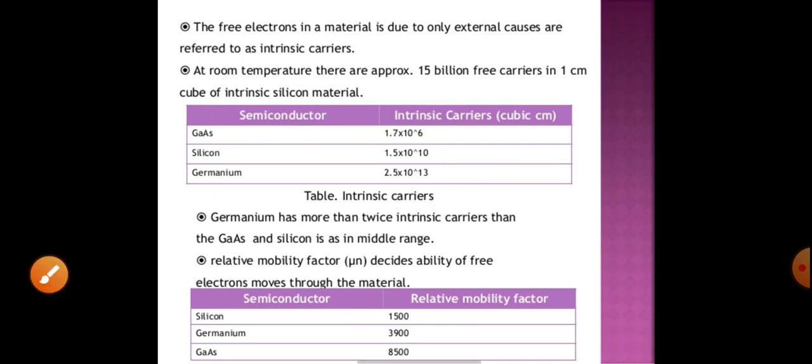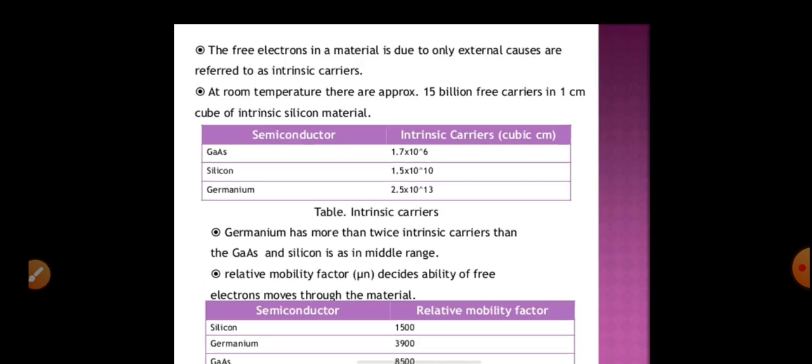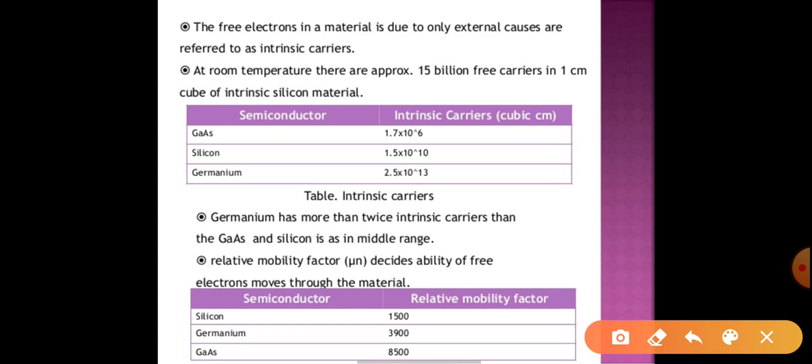Now we will conclude this and stop here. For these GaAs materials, the concentration represents the number of carriers, and how fast the carriers move is given by the relative mobility factor itself.